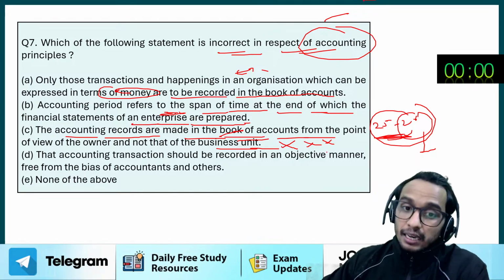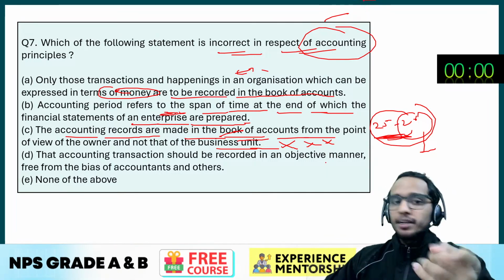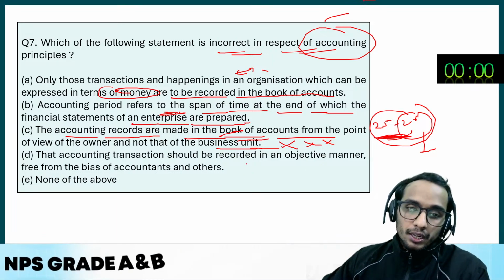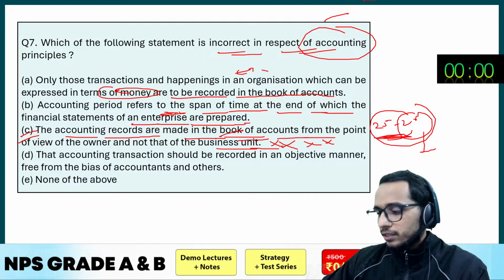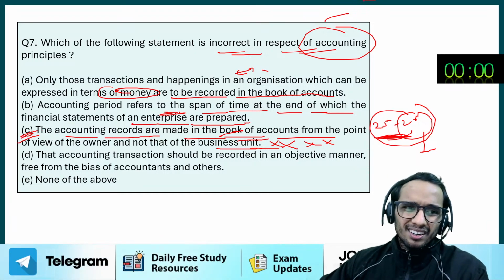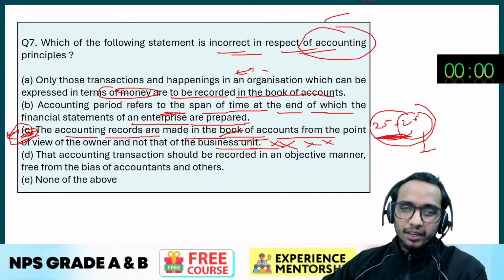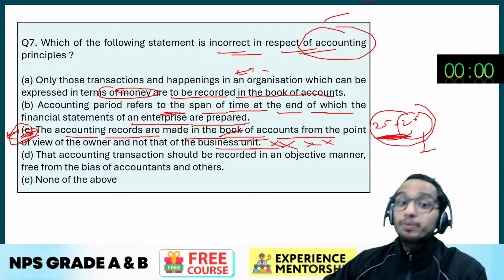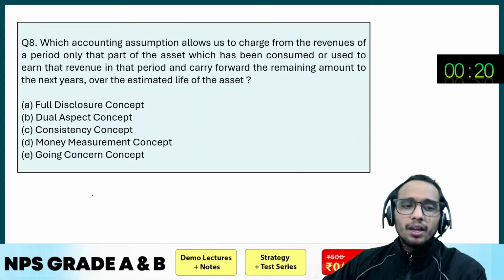So it is the incorrect statement. Accounting records are made in the books of account from the point of view of the business unit, not from the point of view of the owner. So it is incorrect, and we have to identify the incorrect statements. Option number C is going to be the correct answer. Okay, nobody has given me this answer. It was not a difficult question. Read it again, you will have the understanding. C option is correct here because it is the incorrect statement, right? Okay, option number C. Question number 8.